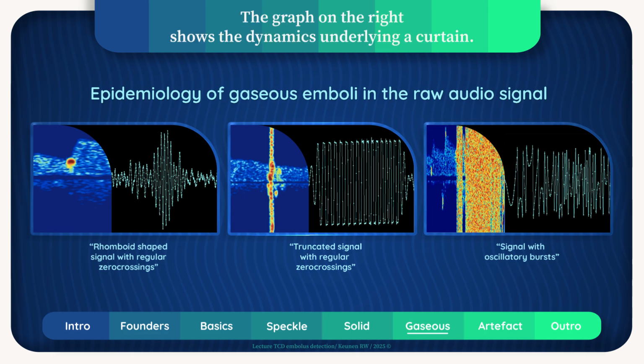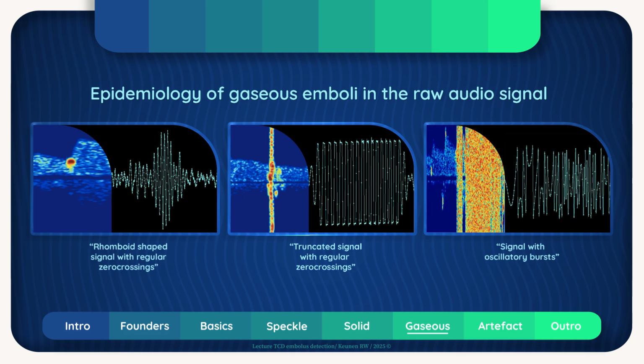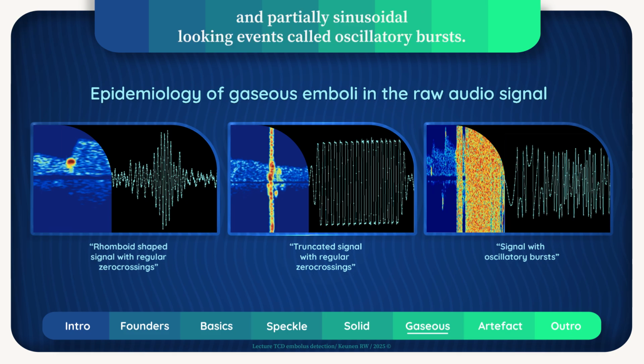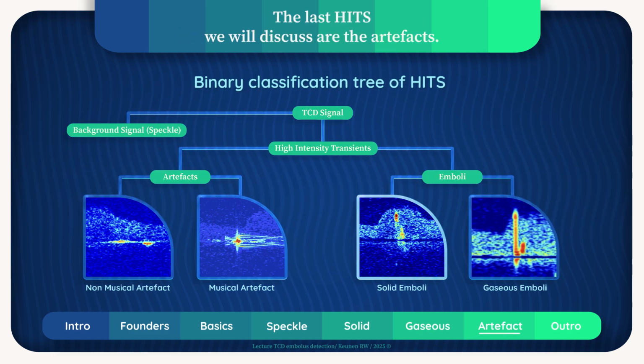The graph on the right shows the dynamics underlying a curtain. These multiple overlapping microemboli do, in contrast to a shower, not overload the TCD system. This distorted signal consists of a mixture of spiky and partially sinusoidal-looking events called oscillatory bursts. The last hits we will discuss are the artifacts.